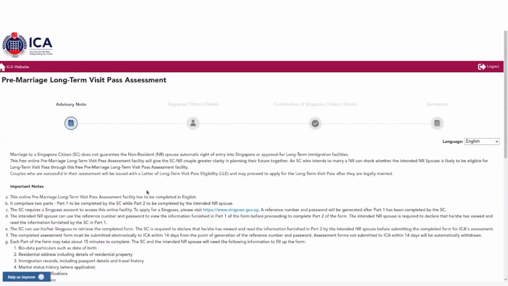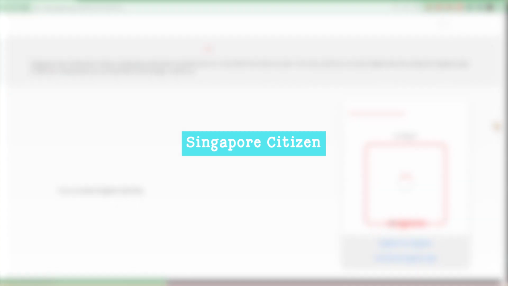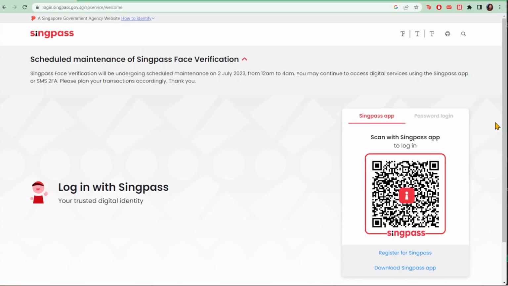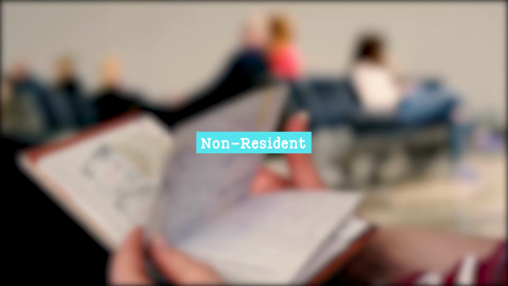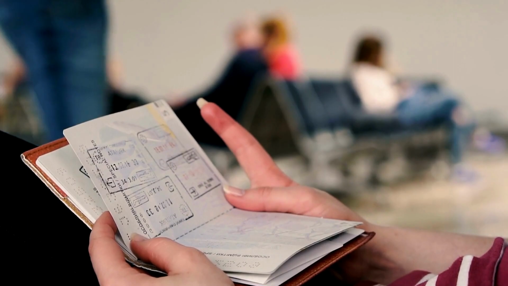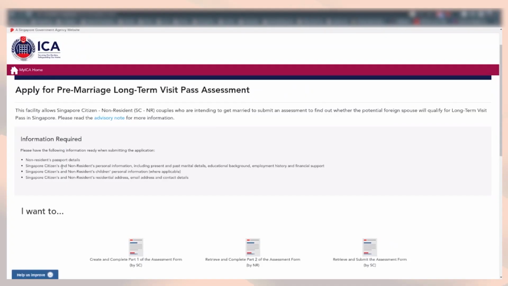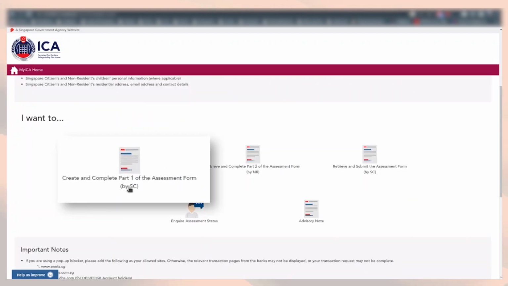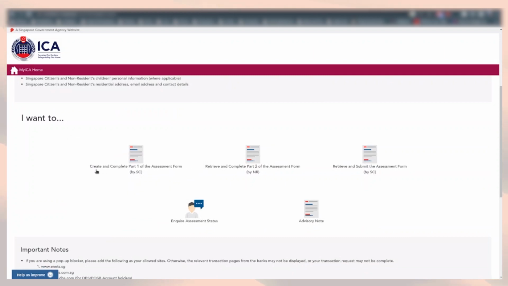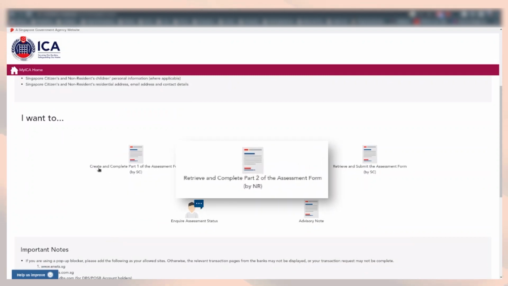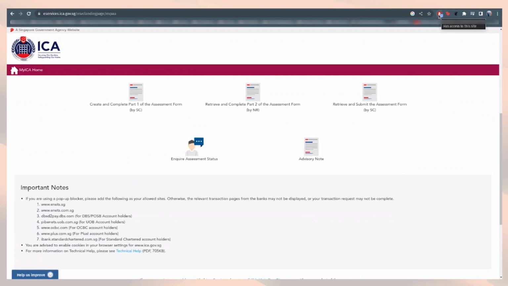Before you begin the application, have the following ready. For the Singapore citizen, SingPass and personal information. For the non-resident, passport details and personal information. The online PMLA form must be completed in English. The link of the form can be found in the description box. The PMLA form has 2 parts. Part 1 is to be completed by the Singapore citizen, and Part 2 is to be accomplished by the non-resident partner. Before starting, make sure to disable ad blockers for this website.